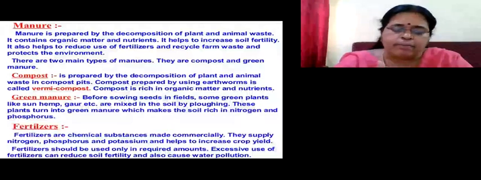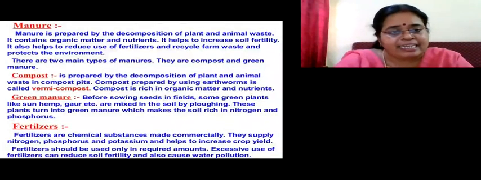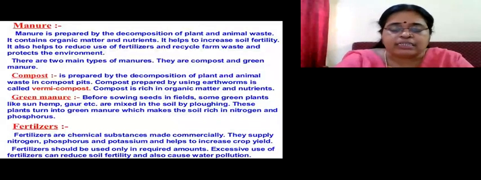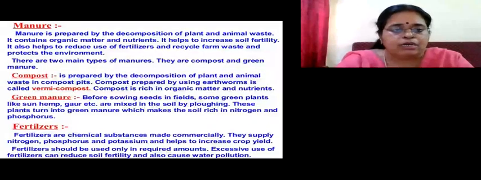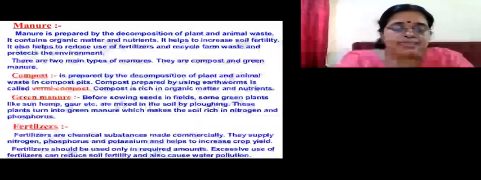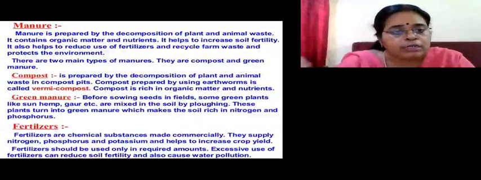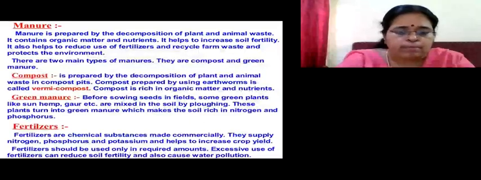So if you compare manures and fertilizers, children, with manures, maybe the yield will be slightly lesser. But when you use the fertilizers, the yield will be more. Definitely, yes. But in the long run, for a longer period, the benefit of the manure is definitely more than that of the fertilizers. Manures have long-term benefits, whereas fertilizers have only short-term benefits.